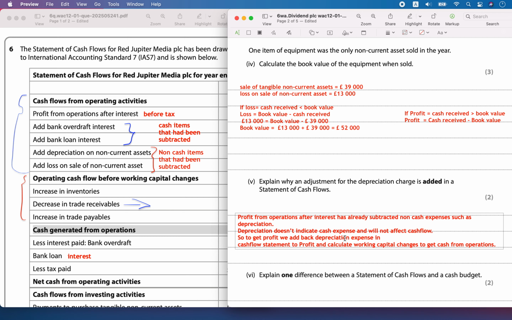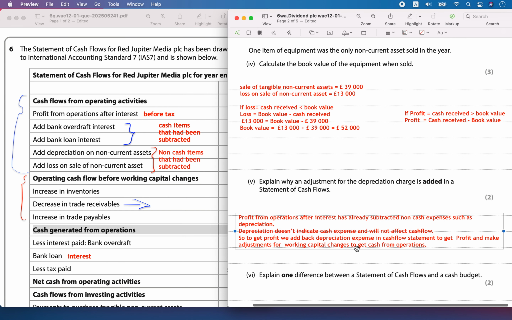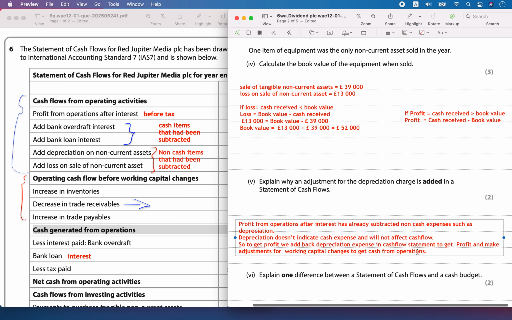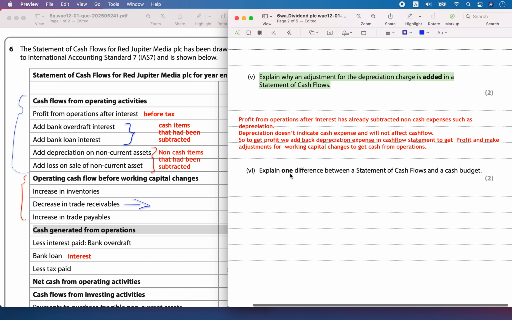So to get back to the profit, we add back the depreciation expense in the cash flow statement, and then you calculate working capital changes. You will make adjustments for working capital changes to get the cash from the operations. So that's why I need to add back the depreciation, which is not going to affect the cash flow.